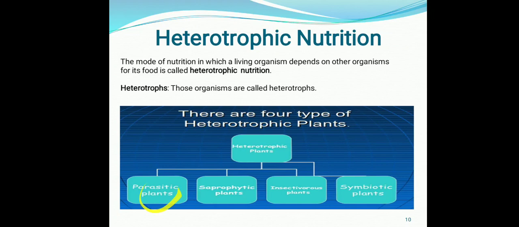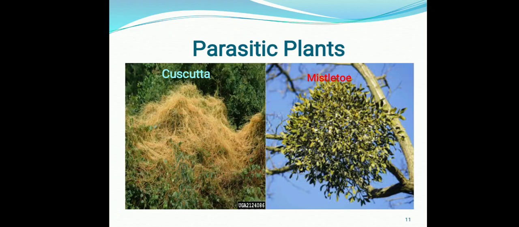Firstly, we are going to take the parasitic plant. Parasite, as the word represents, those plants which reside on other plants for their nutrition requirement are called parasitic plants. So basically there is a host and a parasite. Host is that plant which provides nutrition to the parasite, and as I already told you, the parasite is the plant which absorbs the nutrition from the host. So the interaction between the host and parasite is known as the parasitic mode of nutrition.